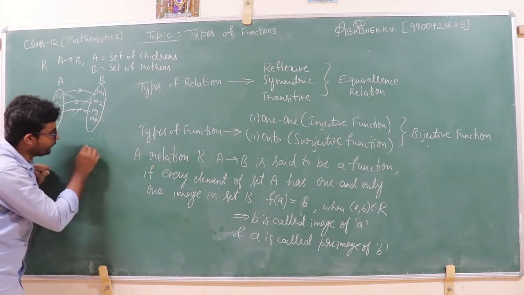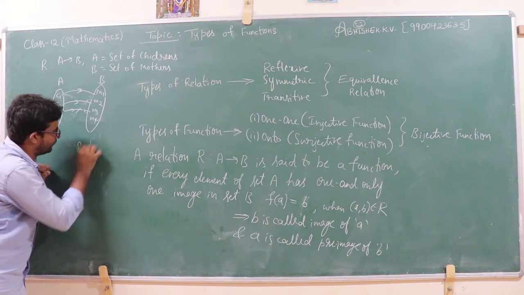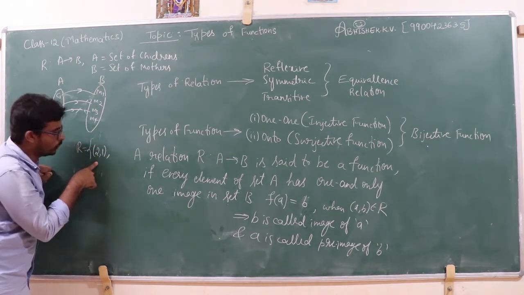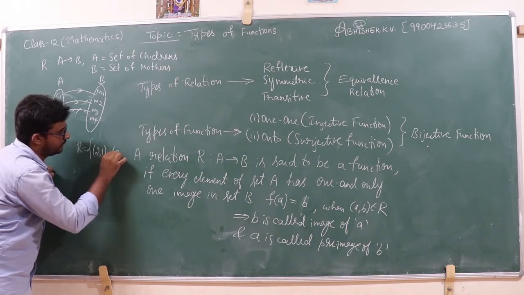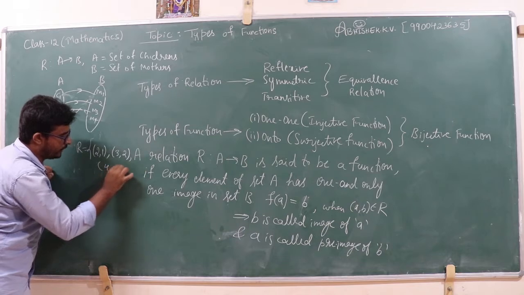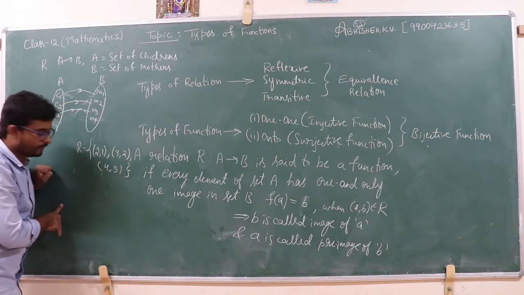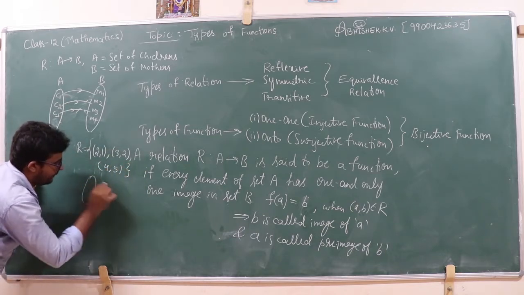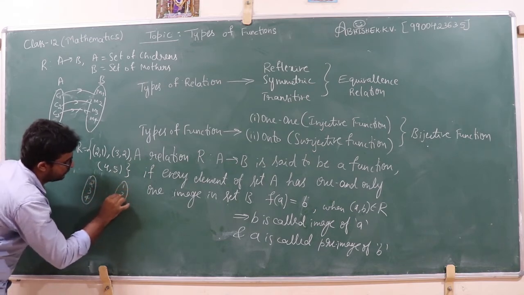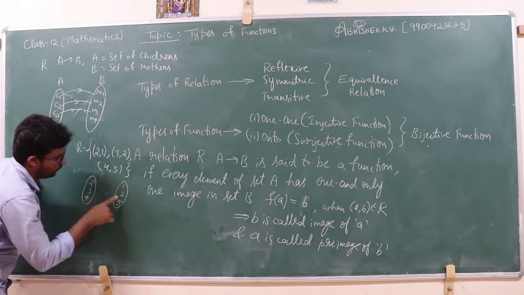See, if I consider a relation R, this contains the elements (2, 1), then (3, 2), then (4, 5). If I consider a mapping, this contains 2, 3, 4 and 1, 2, 5.